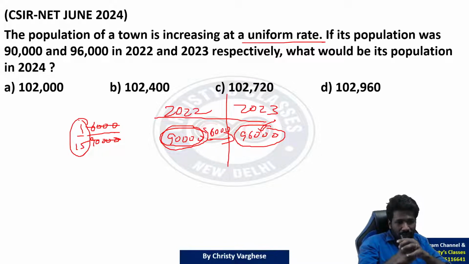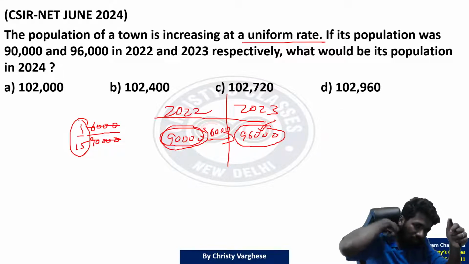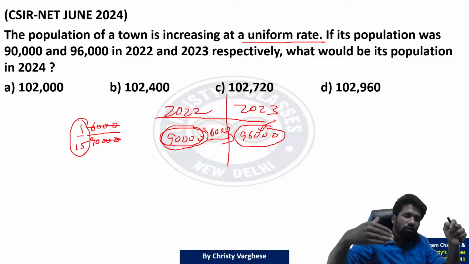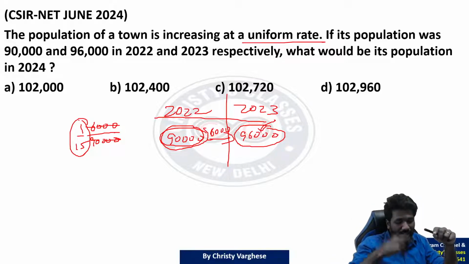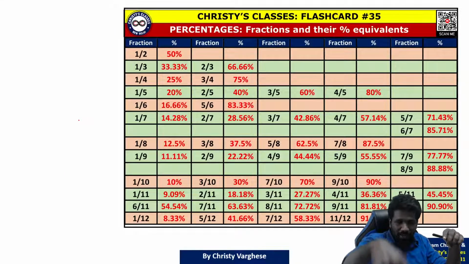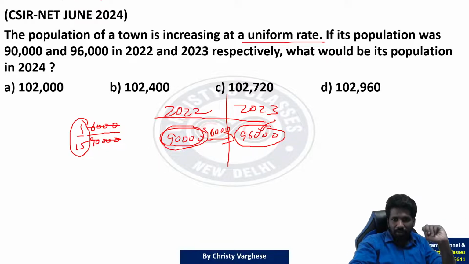1/5 is 20%, 1/3 is 33.33%. So 33.33% of 20%, like this you can convert to percentage and do it. But those of you who are not familiar with this percentage fraction comparison idea, don't try that. This 1/15, keep it as 1/15 itself.